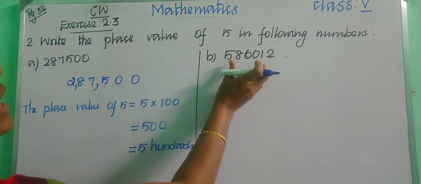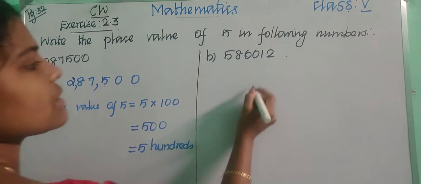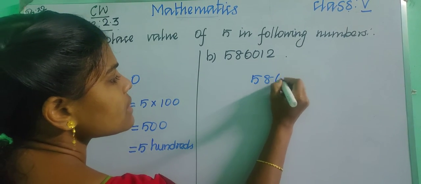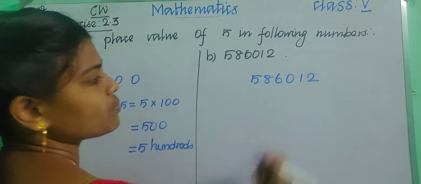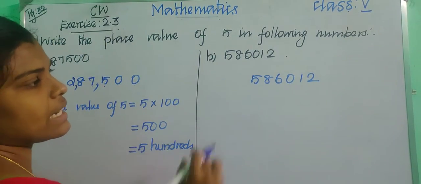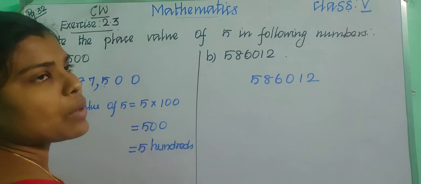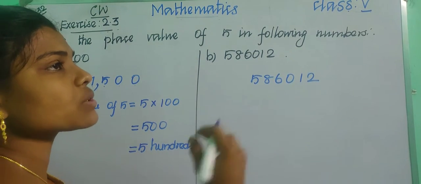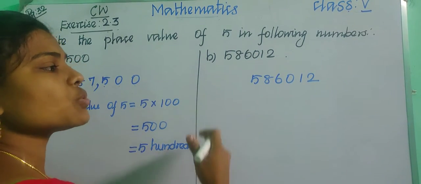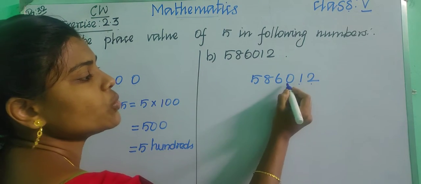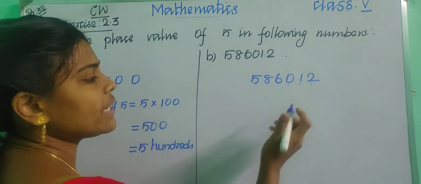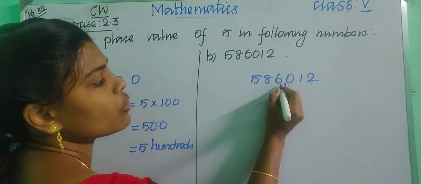Okay, children, let us see the next one. First of all, we need to write the same digits: 5, 8, 6, 0, 1, 2. This is the given number, right? We need to place the comma first. For placing the comma, we start counting from the right to left: 1, 2, 3. Count 3 digits from the right and insert a comma. And again count 2: 1, 2.